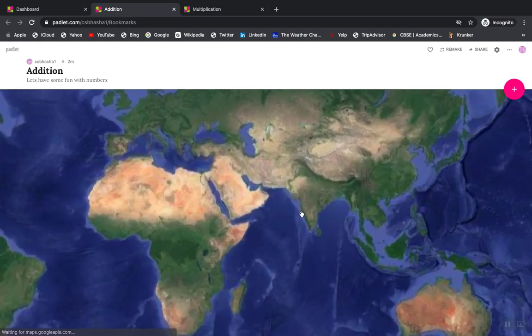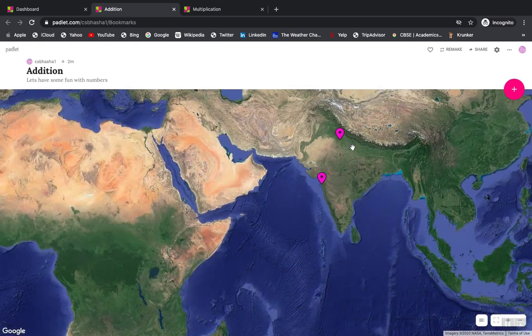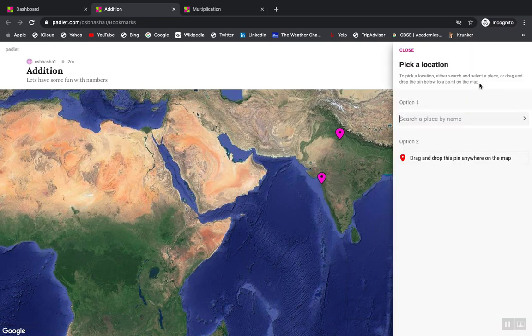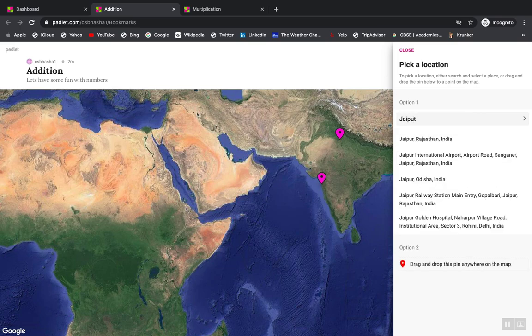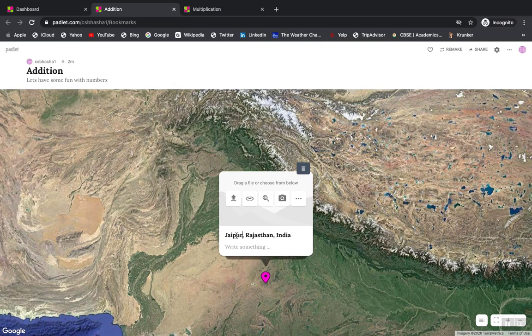I go back to my addition Padlet and I create my third Padlet. No, I'm not creating a Padlet, I'm creating a post. So let me have a new post and give it a name, say Jaipur, Rajasthan. So let's say lesson plan 2. I'll click here and say lesson 2.